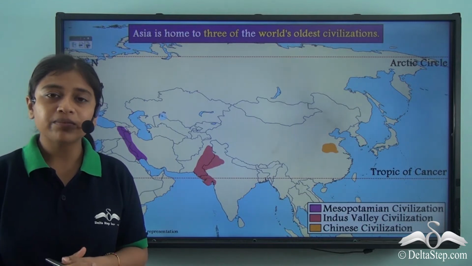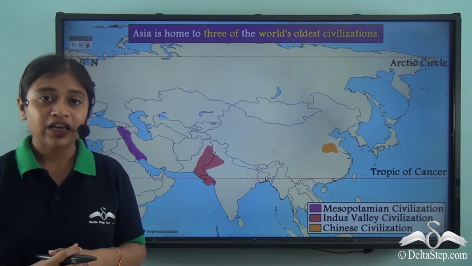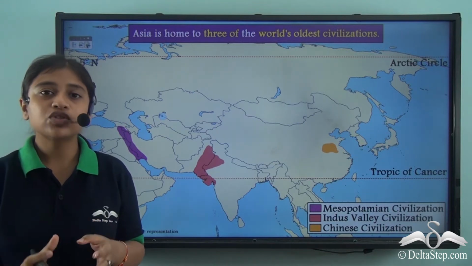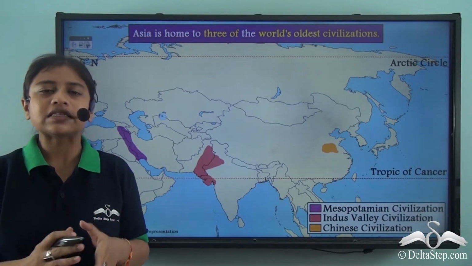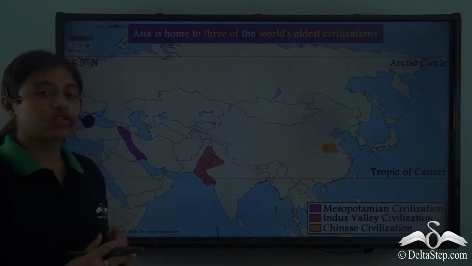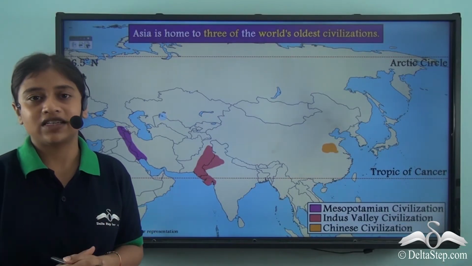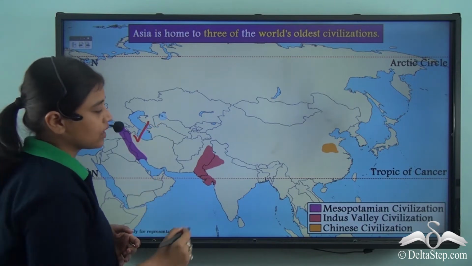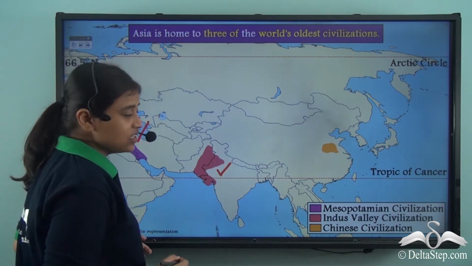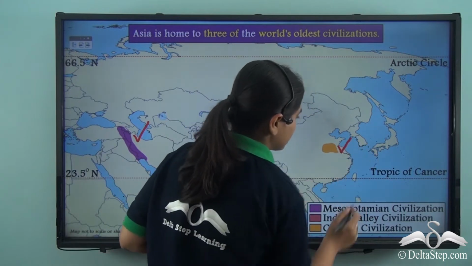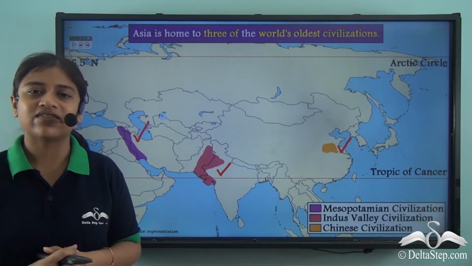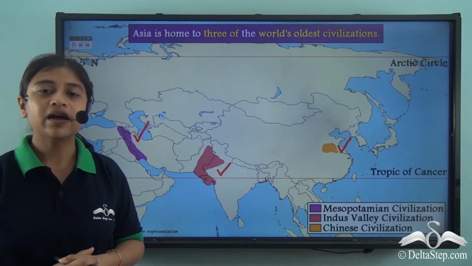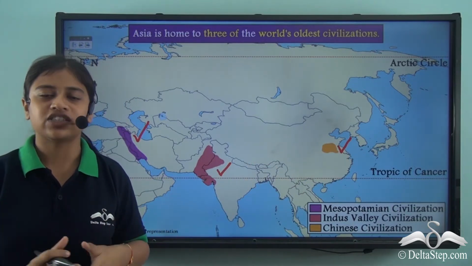If you remember from the previous lessons on Asia, you will definitely remember that Asia is home to 3 of the world's oldest civilizations. So 3 of the world's oldest civilizations include the Mesopotamian civilization, the Indus Valley civilization, and the Chinese or the Yangtze civilization. So these 3 civilizations are present in the continent of Asia.